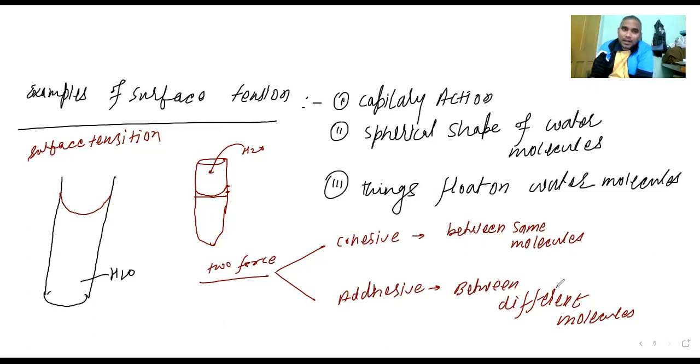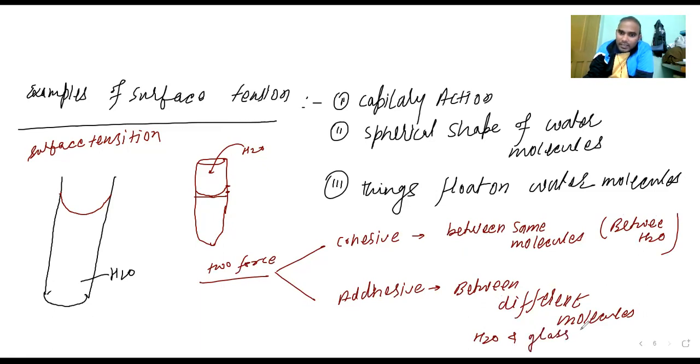Now see. Here between the same molecule is cohesive, so between water and water. And here it is water and glass. Adhesive means different molecules, water and glass.